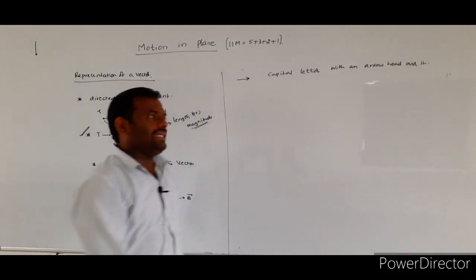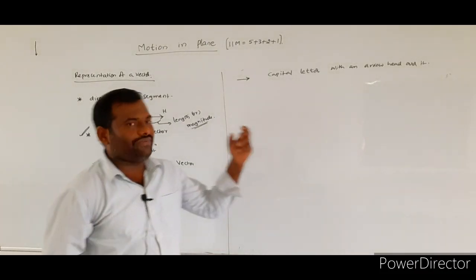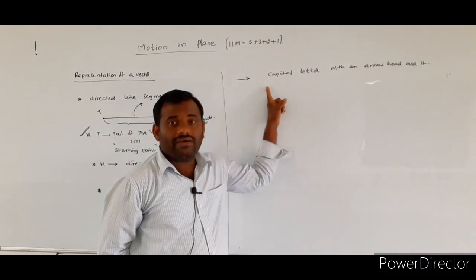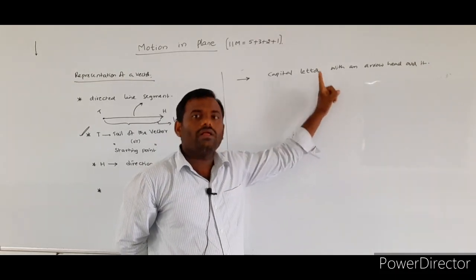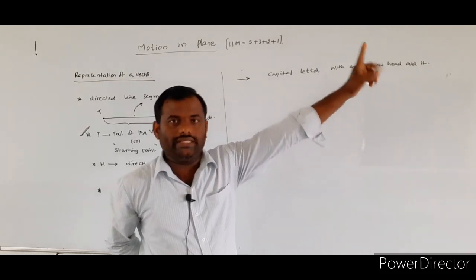So while writing a vector quantity, any vector quantity is represented with a capital letter with an arrowhead over it.